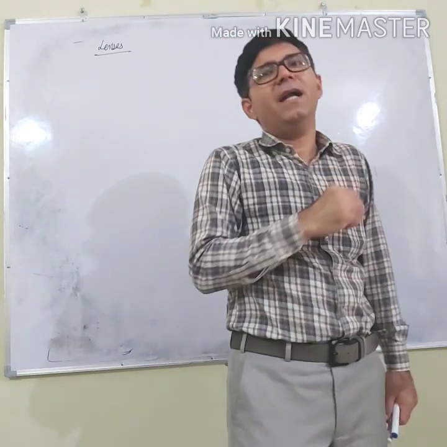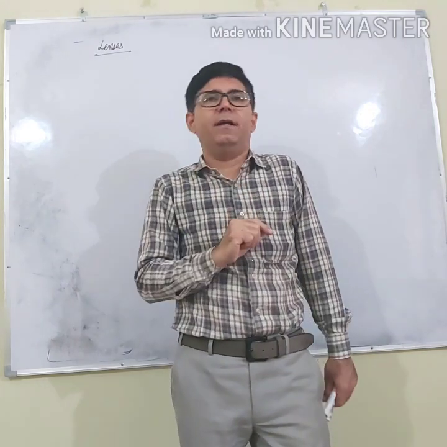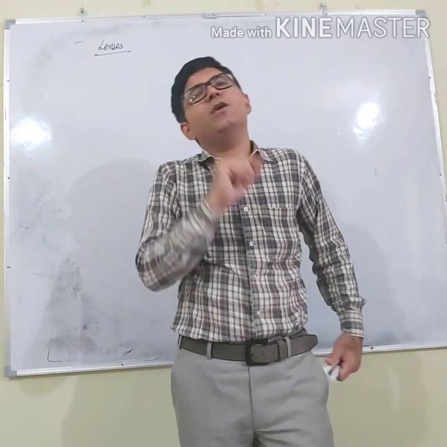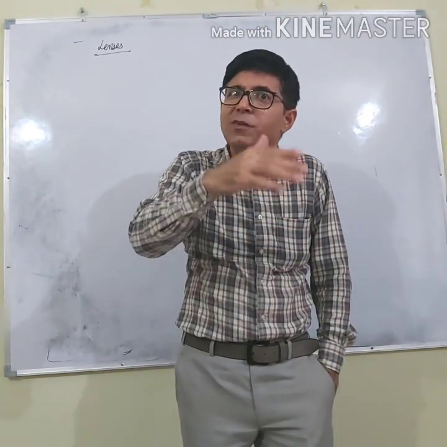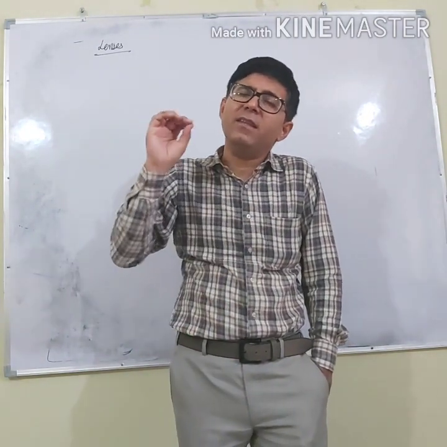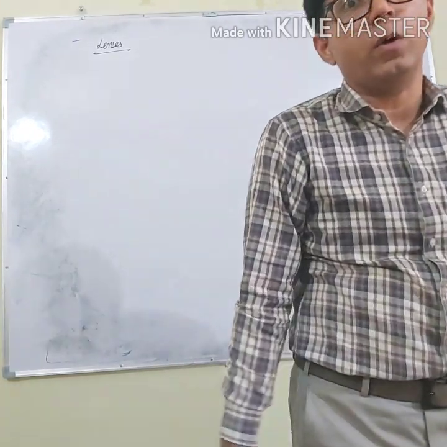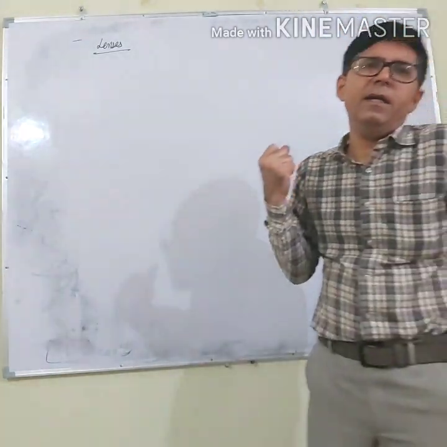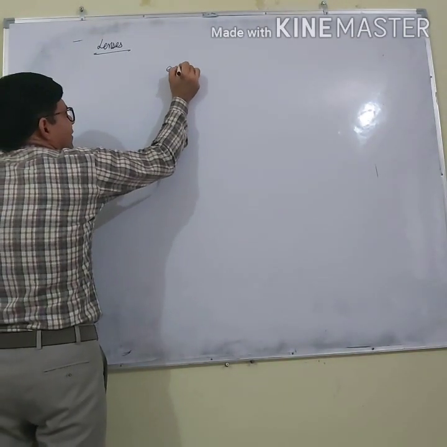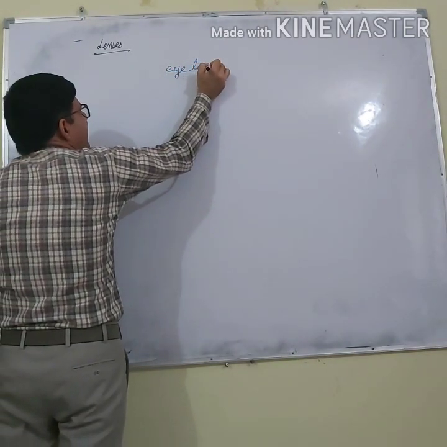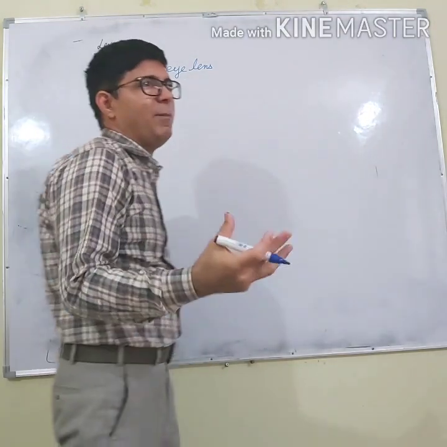If I say that everybody in this universe uses lenses to see nearby objects, whether they are wearing spectacles or not. In our eye, we have an eye lens, which is made up of a special type of muscles.